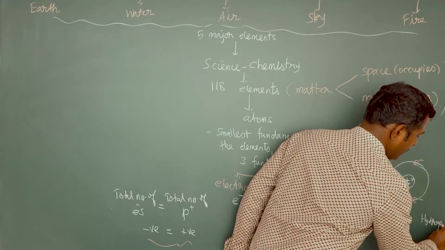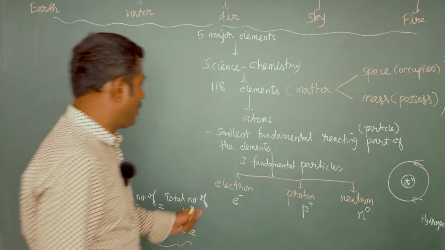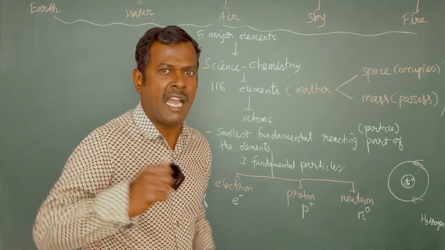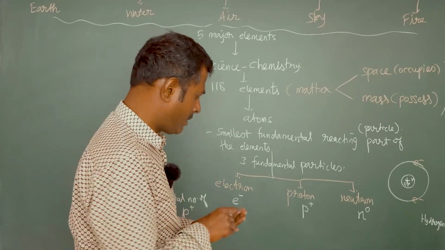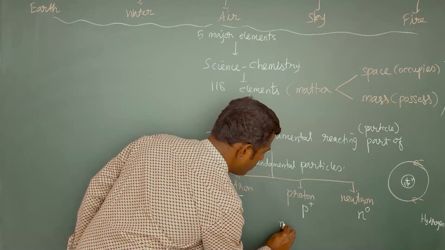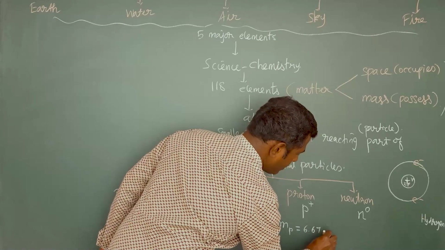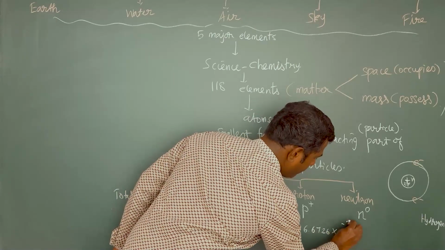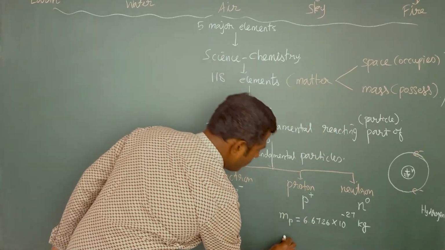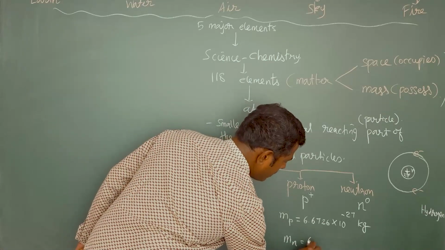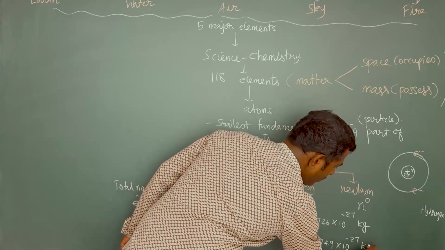Okay. Hydrogen. Right. In the atom, among these three particles, which has higher mass? Let us see the masses of these three particles. The mass of proton is 6.6726 into 10 power minus 27 kilogram. And the mass of neutron is 6.6749 into 10 power minus 27 kilogram.